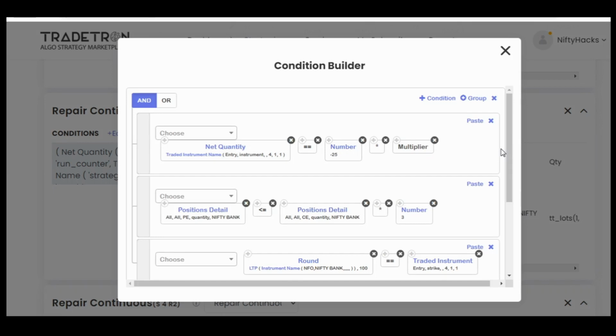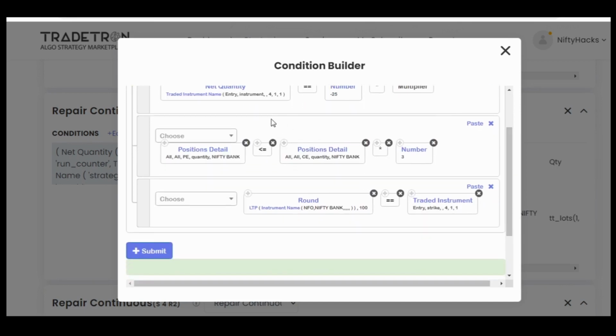So once we have entered, the net quantity here would be -25 as we are entering in one lot. It's obvious, and it's set 4, so it's entry 411. And as I told you, after exiting the previous call, the call quantity would be -1, and the put quantity after entering in strike entry 411 would be -3 legs of put. If we multiply this with 3, this condition comes true.